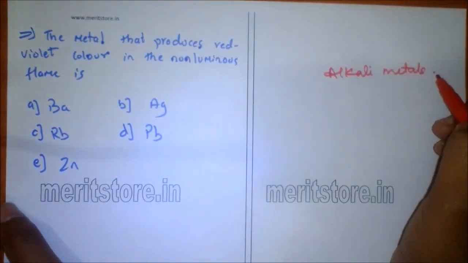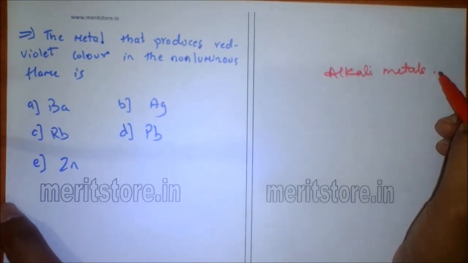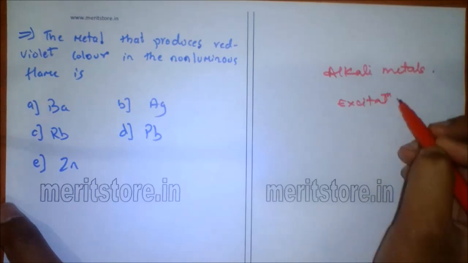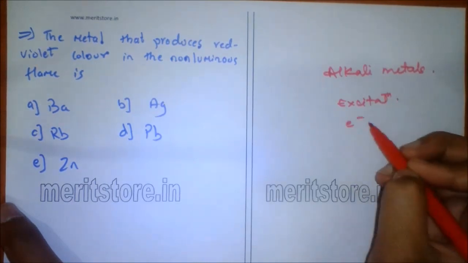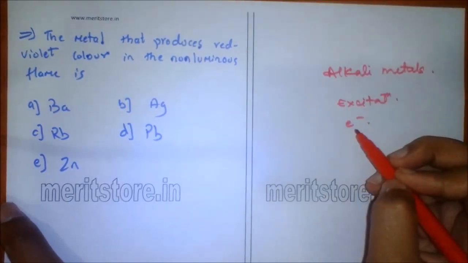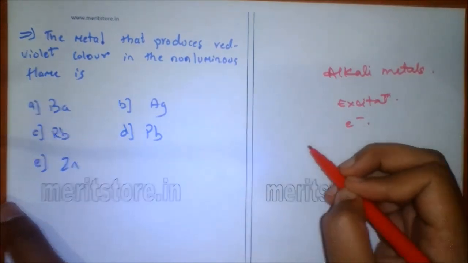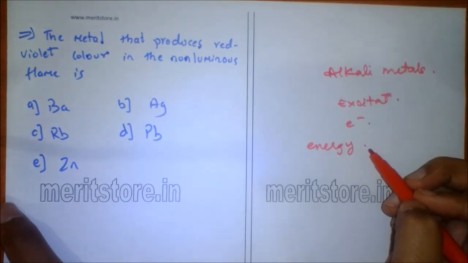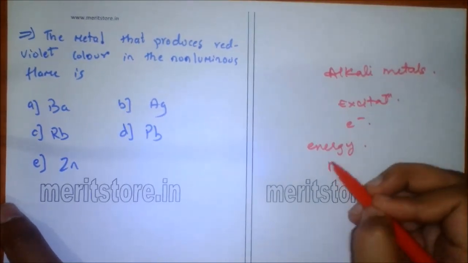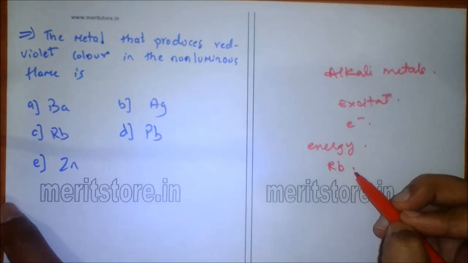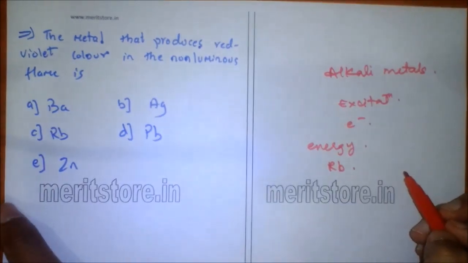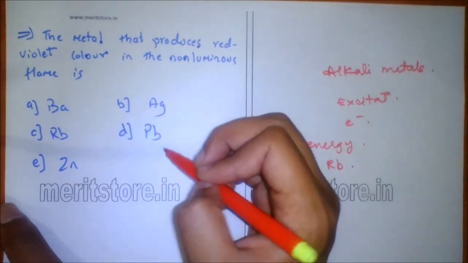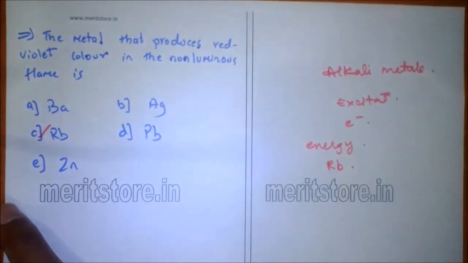The reason for flame coloration is that the energy of the flame causes excitation of the outermost electrons, which on return to their original position give out energy, so it is emitted in the visible region. Thus Rb gives red-violet color to the flame as it is an alkali metal. So option C is the correct answer.